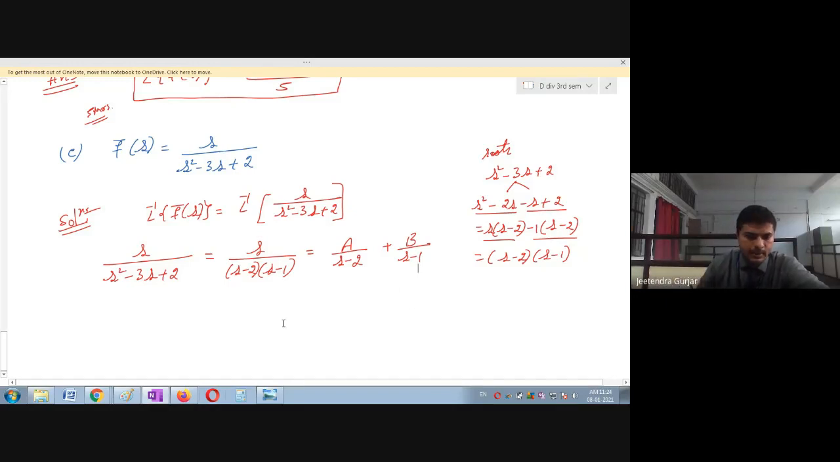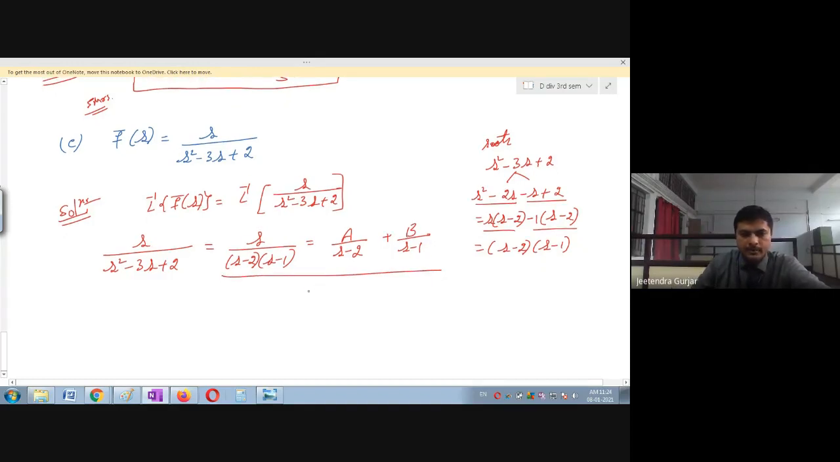Okay, now let us simplify. What do I have to do in the next step? Finding the a and b values. So how can I find the a and b values? I will take this full equation, right? I will just multiply by s minus 2, s minus 1, so that in the numerator and denominator, s minus 2, s minus 1 will get cancelled, and only s remains. Okay, so this is equal to, again here you can see I will multiply s minus 2 into s minus 1.